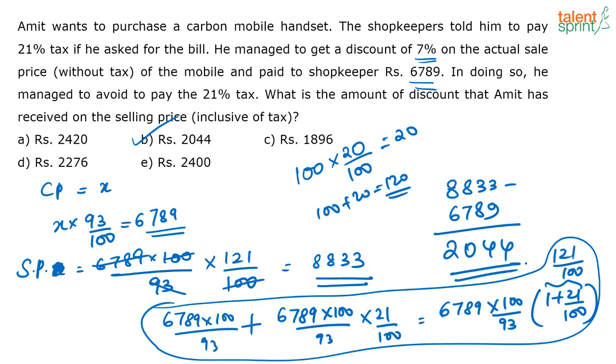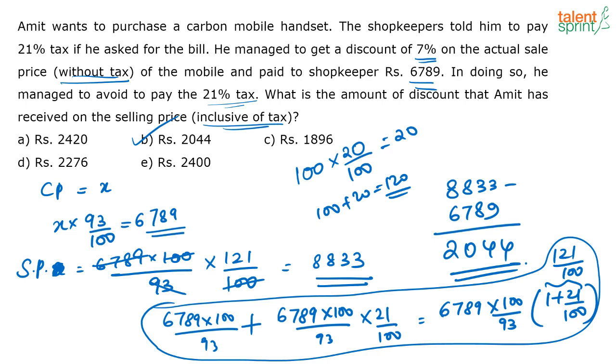No, Gaurav, they are not just asking you for the discount of 7%. See, what are they saying? He has managed to get a discount of 7% on the sale price without tax, and he has paid that much money. In doing so, he has avoided this tax. What is the amount of discount he has received on the selling price inclusive of tax? So what are they trying to say here in this question?